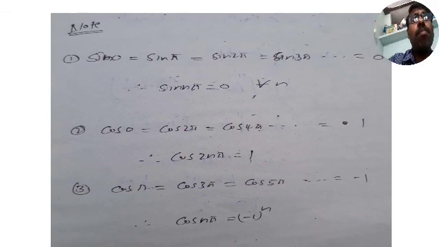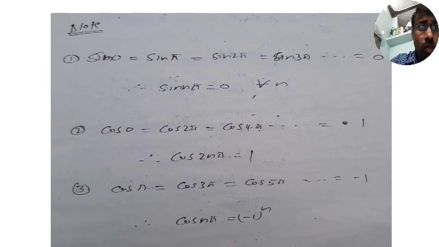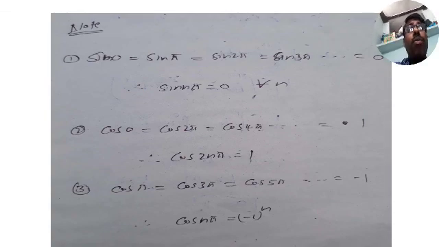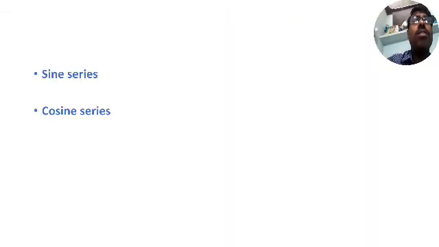Cos pi, cos 3 pi, cos 5 pi and so on are equal to minus 1, and cos 0, cos 2 pi, cos 4 pi and so on are equal to 1. Therefore cos n pi is equal to minus 1 whole power of n. Are you able to get it? So this is the observation before going into half-range series.